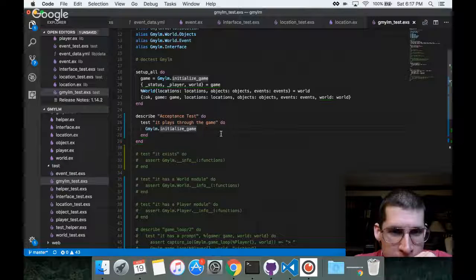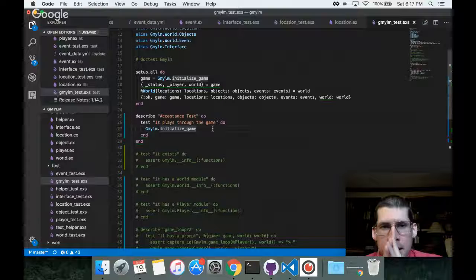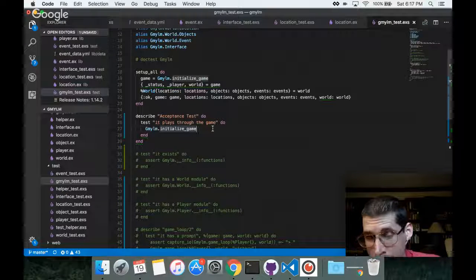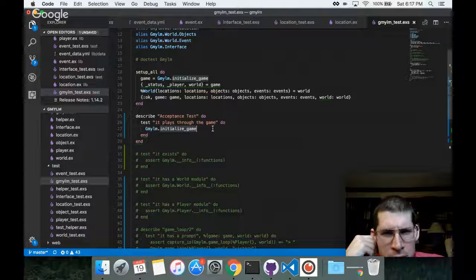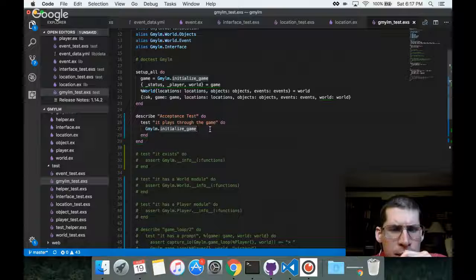Test, it plays through the game. GMYLM.initialize game, that's going to give us back a status, a player, and a world. And I don't want to save that as game. You don't really need an initialize player function. That's kind of, but it's in sympathy with everything else because the initialize player just initialized to the default.